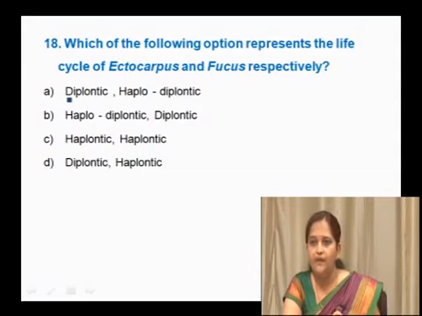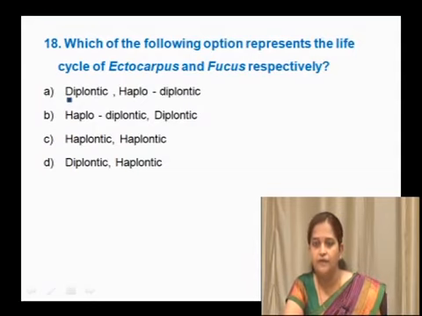Which of the following options represents the life cycle of Ectocarpus and Fucus respectively? When learning this life cycle, we have to check whether, for Ectocarpus and Fucus, the first option is diplontic, haplodiplontic, haplodiplontic or diplontic, haplontic meaning both Ectocarpus and Fucus have a haplontic life cycle, or diplontic and haplontic.